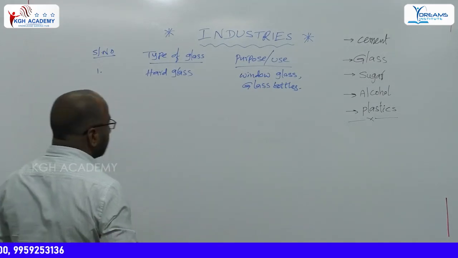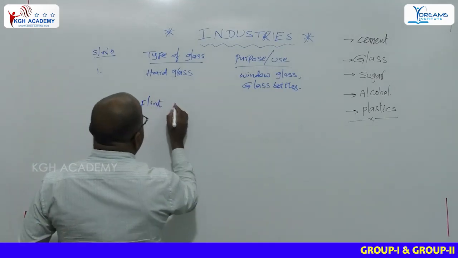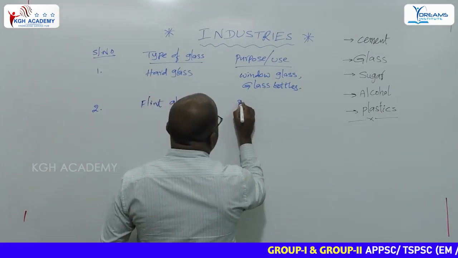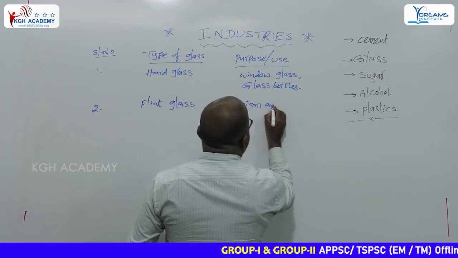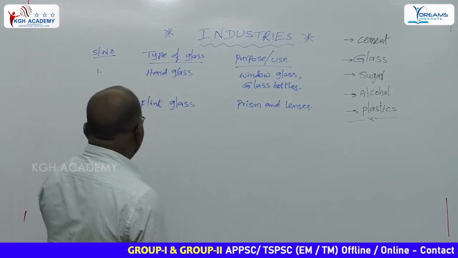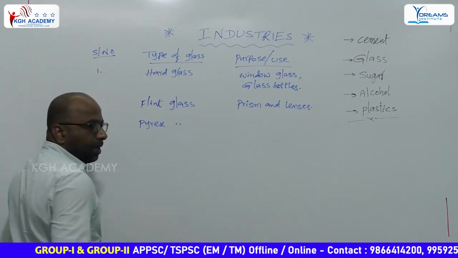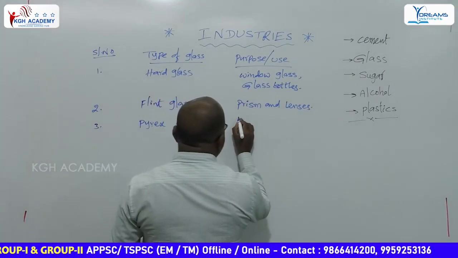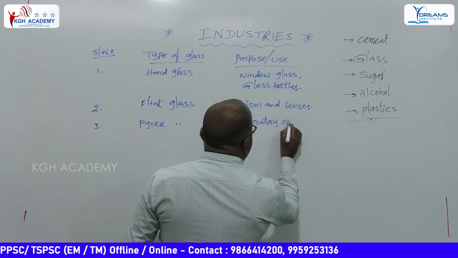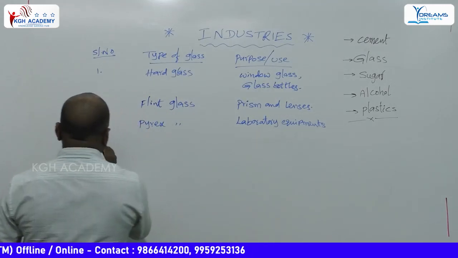Next one, flint glass, an important one. Flint glass is used to prepare prisms and lenses. Prisms and lenses are made up of flint glass. Pyrex glass is used to prepare laboratory equipments. Laboratory equipments are made up of Pyrex glass.